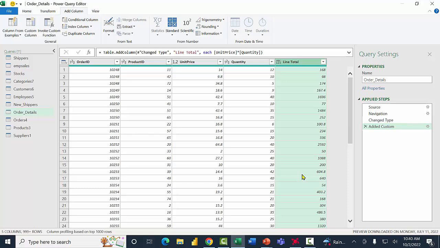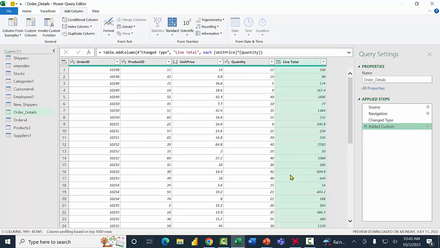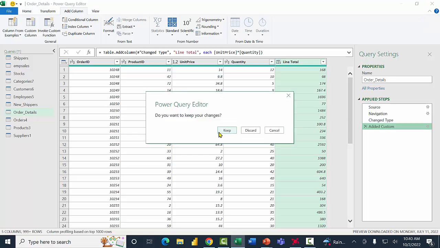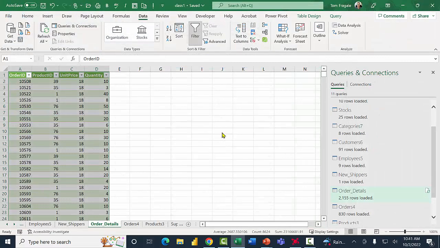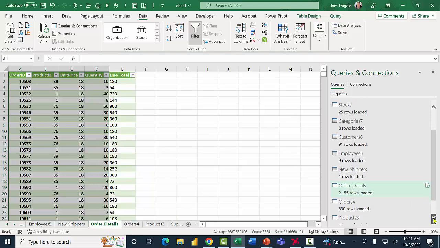Now, if you want to see that formula, then you can come over here on the applied steps, and you look for when it says added custom. I'm going to click on that settings wheel, and then you can see, view, or change the formula. So make sure you see that. I'll click OK. I'm going to close that window at the very top, and I'm going to keep my changes. And now, in just a second, when the data refreshes, we'll see that formula in the Excel spreadsheet as well. And there it is.